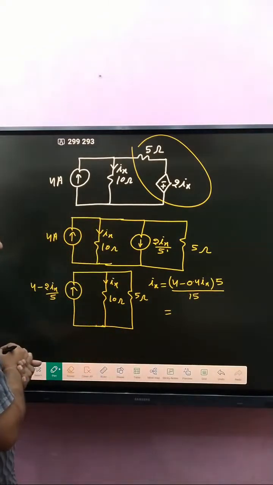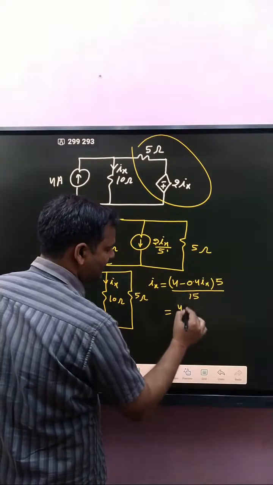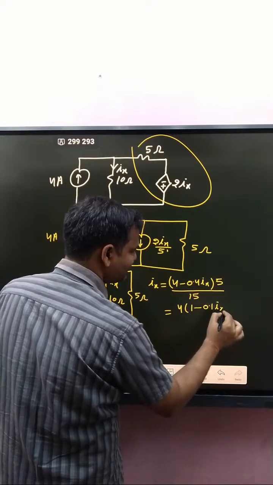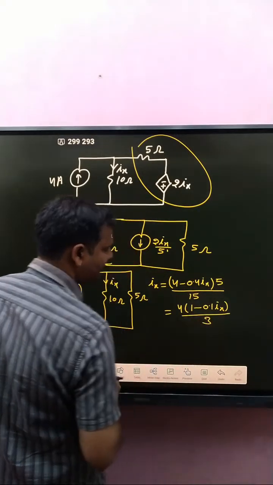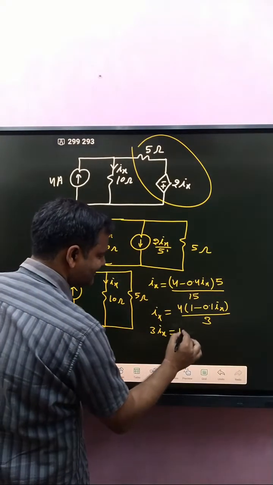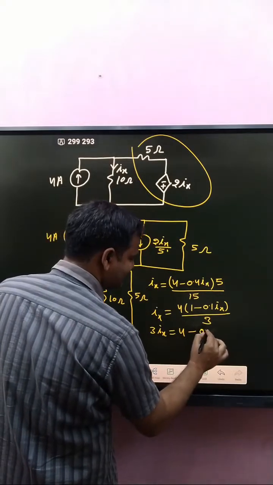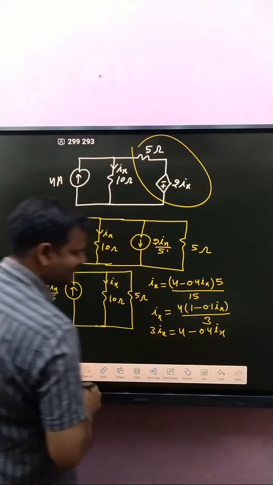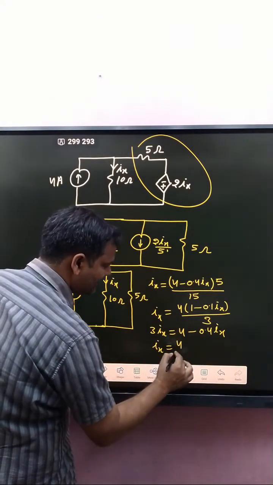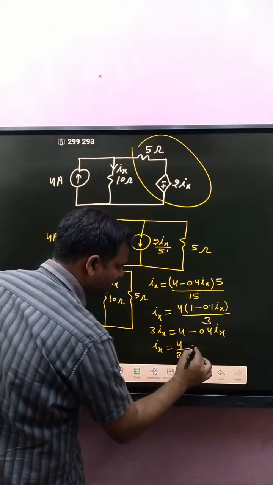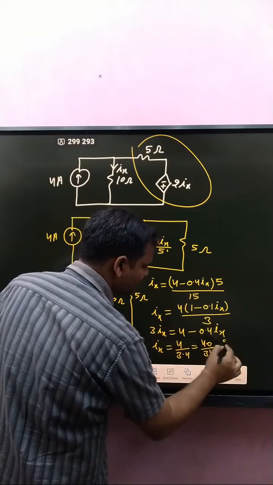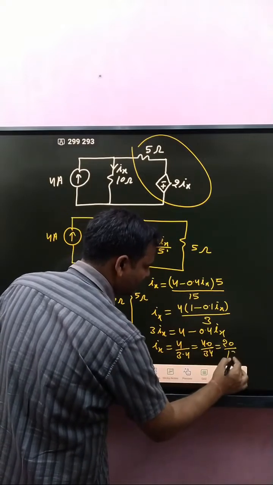Okay, this one is 4 is common, then written is 1 minus 0.1 into Ix divided by 3. So multiplication of... Okay. So what about Ix? Ix is written as 4 divided by 3.4. So 40 divided by 34 means 20 divided by 17.